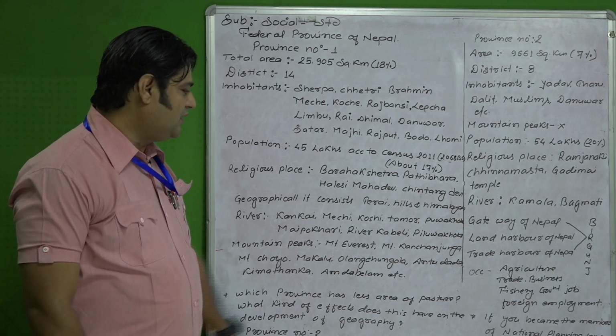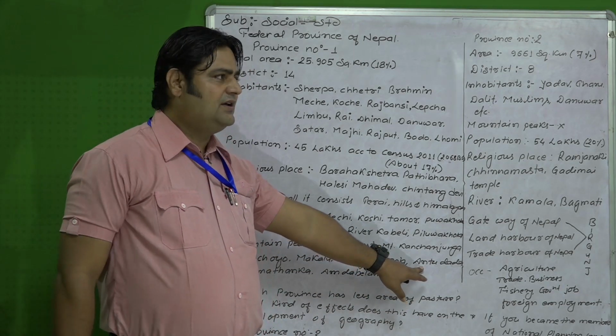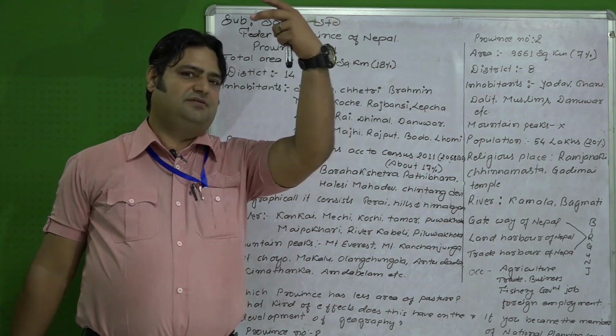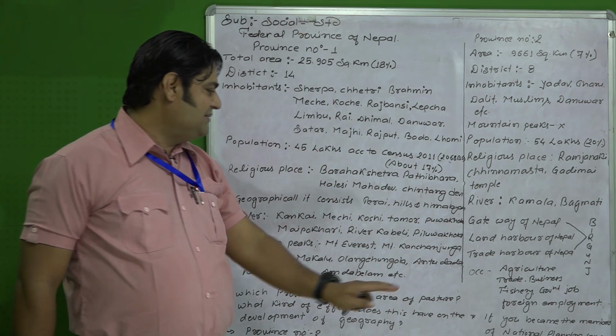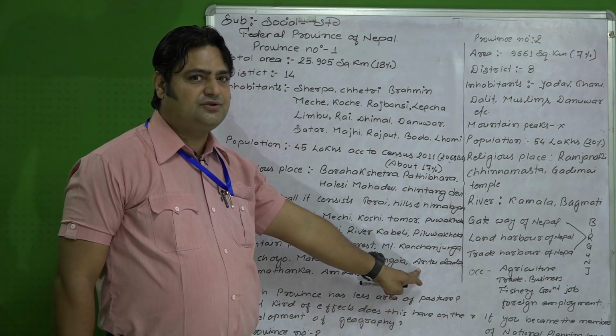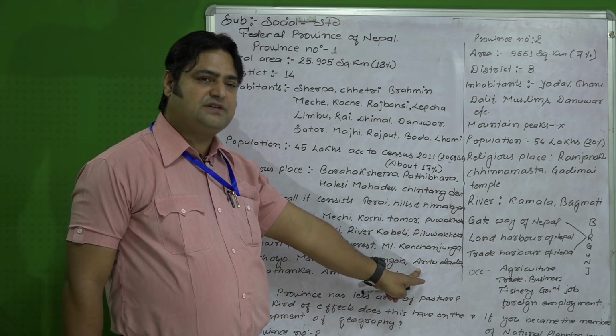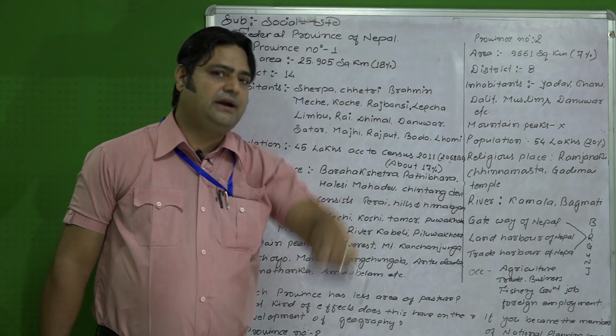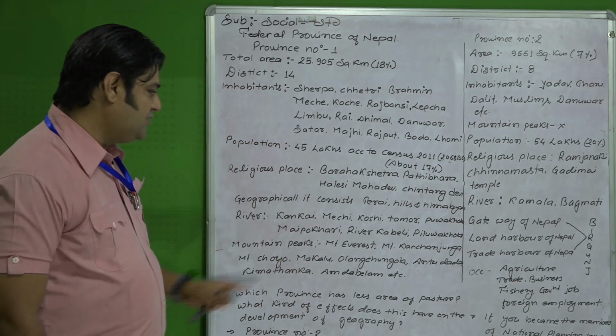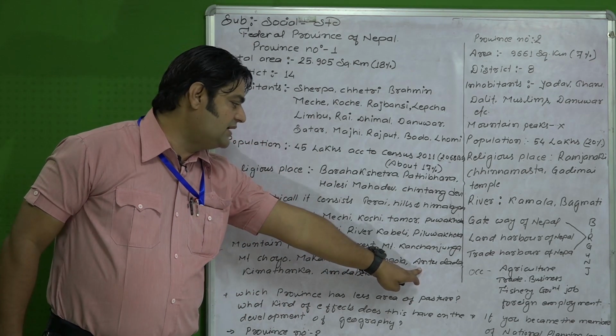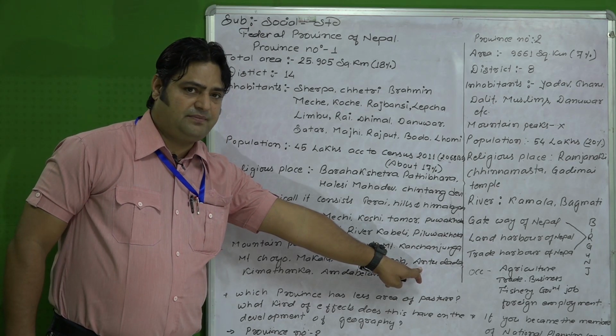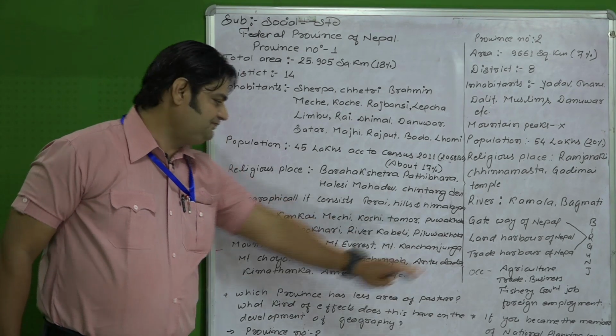Where? Ilam. So Antu Dada lies in Ilam. The first rising sun in Nepal can be seen from Antu Dada. Okay, so Antu Dada is famous for the rising sun early in the morning. First time in Nepal, that is Antu Dada, which lies in Ilam. It is also asked many times in the examination. Okay, for the map purpose, it lies in Ilam.